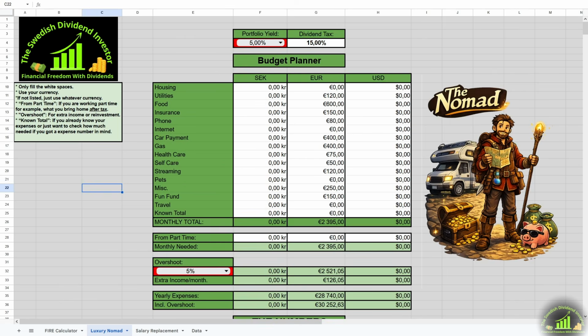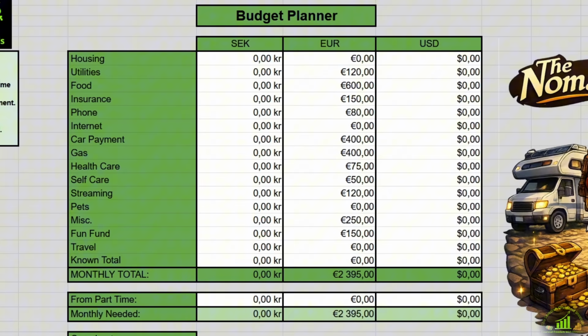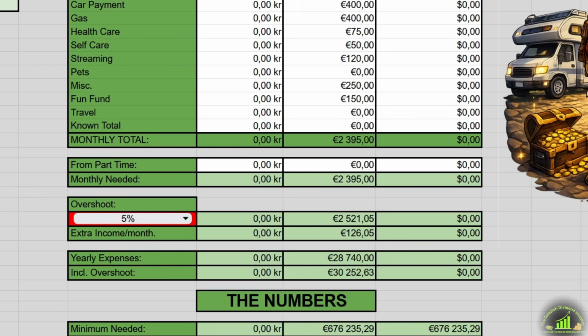So let's go with a bit more Glamorous Nomad style. I've increased the expenses a bit and gone for a car payment of 400 per month, since we bought a used one and need to pay it off every month. I added a bit more to everything. In this case, the food budget is 600 per month, and the fun fund and miscellaneous is a lot bigger as well. And we get a monthly total of 2,395 euros.